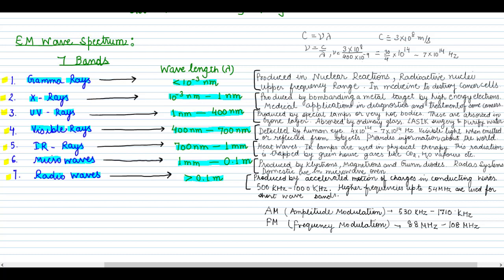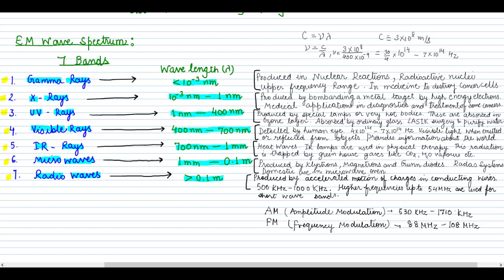You can take a screenshot. These are the 7 bands of electromagnetic waves. Next are the wavelengths. Now we can remember in our tips, these are in the increasing order of the wavelength. And if you want to similarly calculate a column for the frequency, just do c by lambda. Lambda is given, so c by lambda will give you the frequency column of these different bands, and these are the details of this.